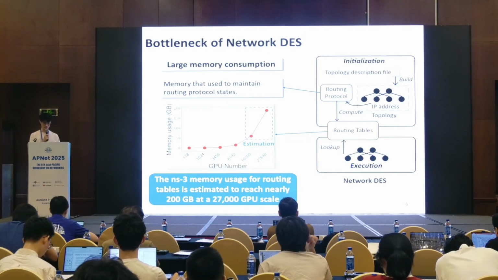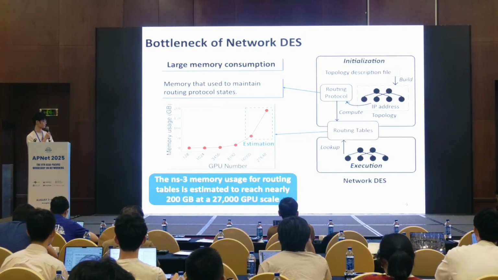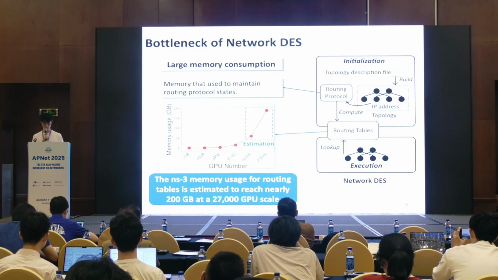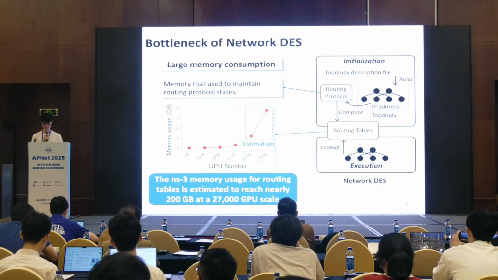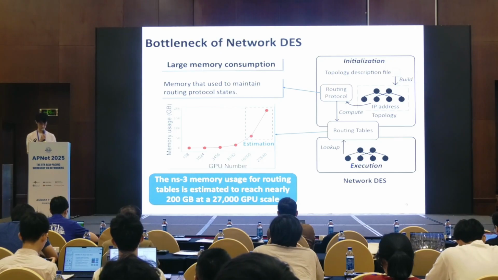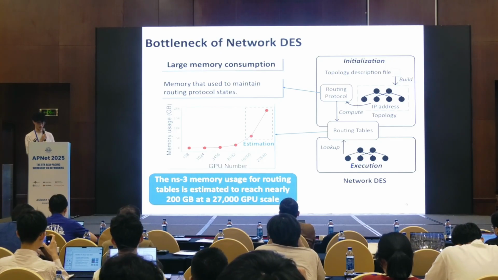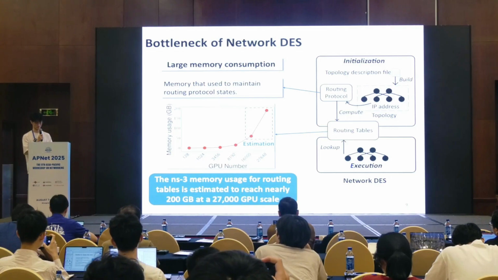Based on our estimation, storing routing tables for a 27,000 GPU cluster would require nearly 200 gigabytes of memory, posing a significant challenge to simulation scalability.